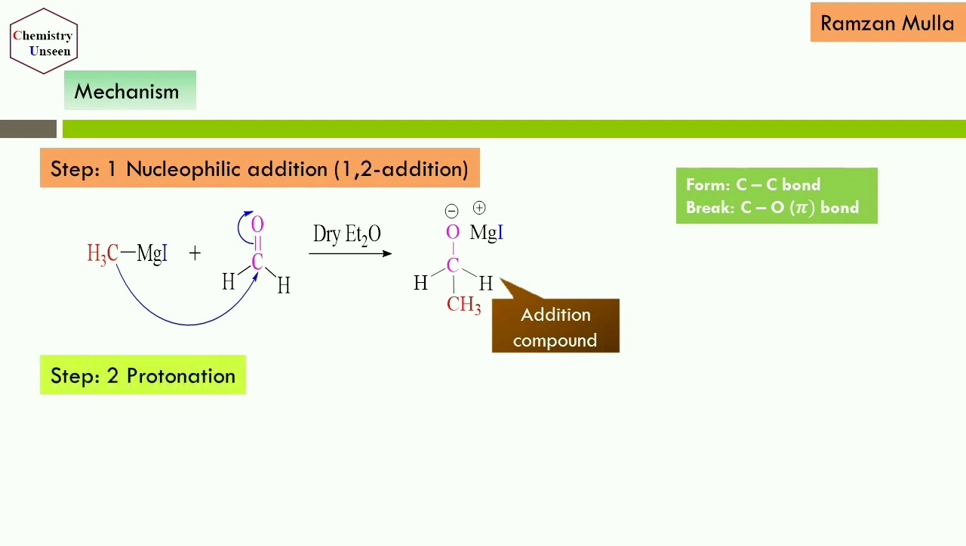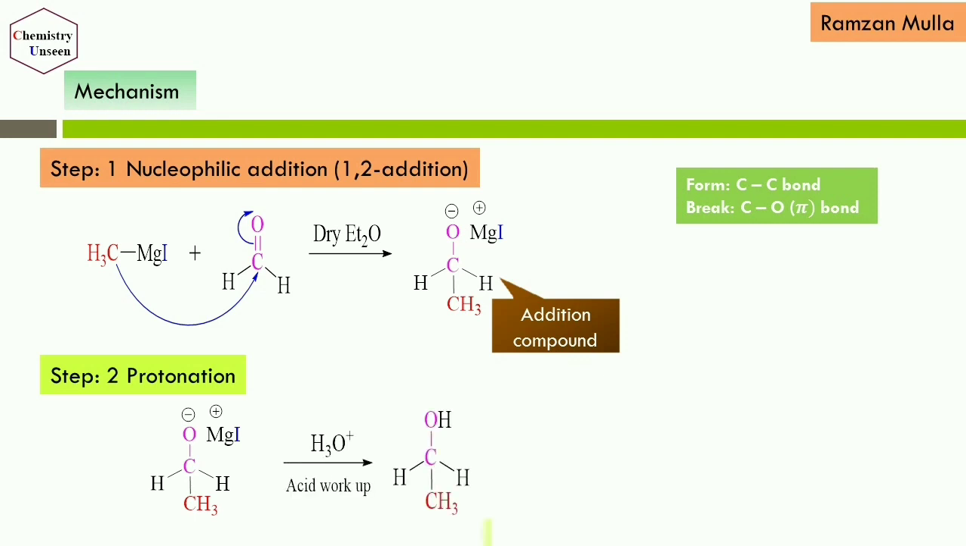And in the second step, that is protonation, or you can say acidic workup, the alkoxide ion undergoes acid hydrolysis and gives the primary alcohol. So overall, Grignard reagent reacts with formaldehyde mainly in two steps. In the first step it undergoes nucleophilic addition to form the addition compound, and in the second step it undergoes acidic workup to give the primary alcohol. This is the mechanism of synthesis of primary alcohol from formaldehyde.